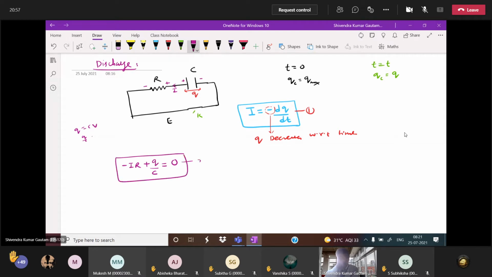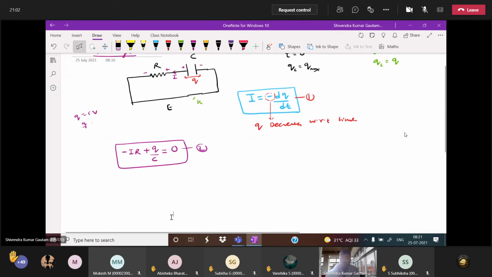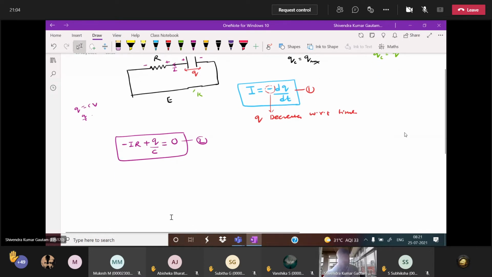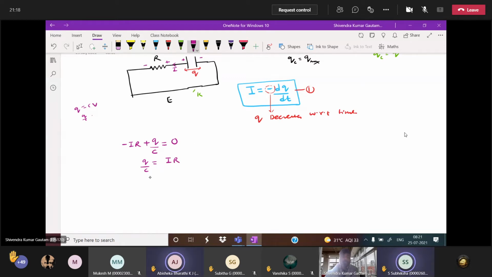Now if you solve equation 1 and 2, I will solve this, and after that we'll write this. Tell me everyone, can I write Q by C equal to IR? Yes, sir. Can I write Q by RC is equal to I?